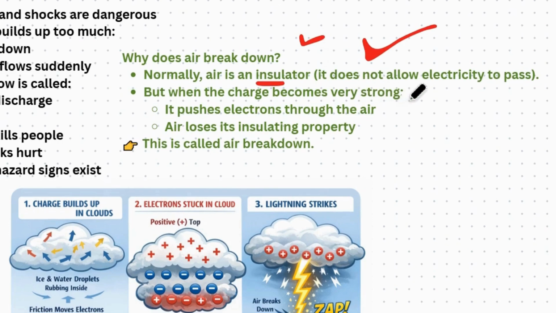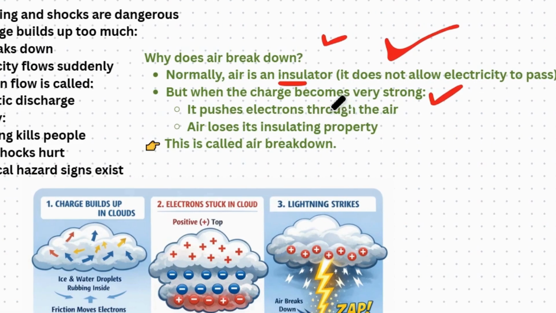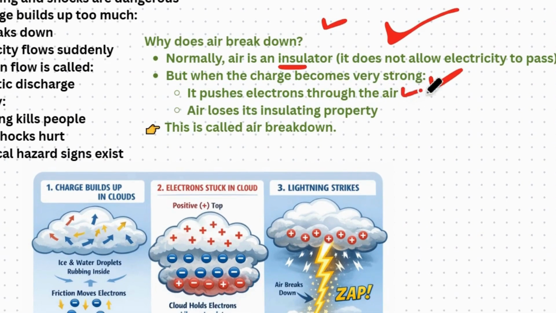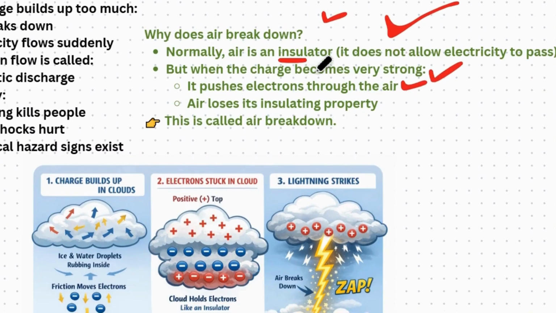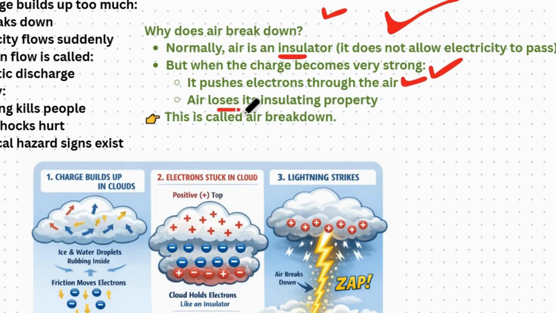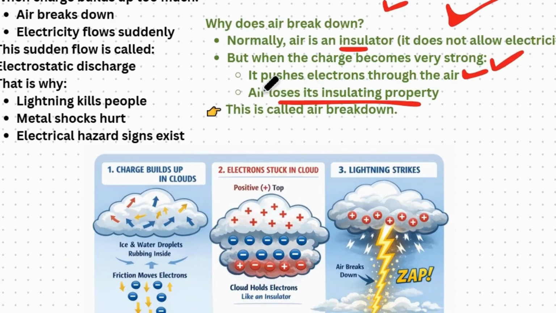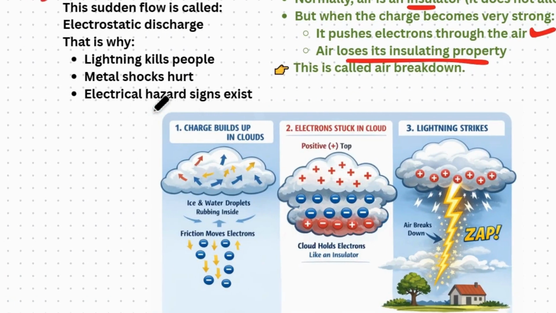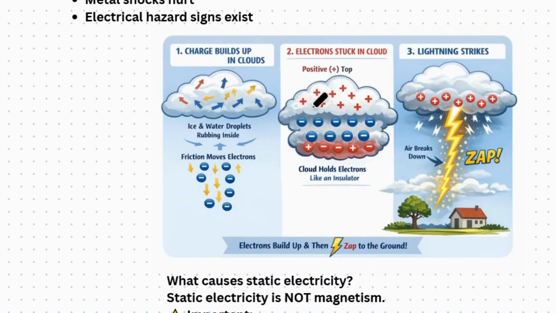But when the charge becomes too strong, the same way when you stretch the rubber too much, the rubber is going to break, so in the same way, when charge becomes very strong, it pushes electrons into the air, which is an insulator. So air loses its insulating property. That's how air breakdown occurs in lightning. This is the example for lightning, of how it's happening.